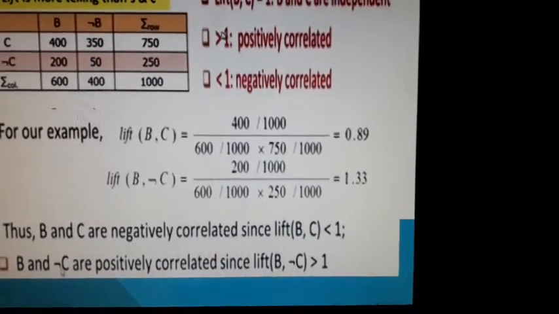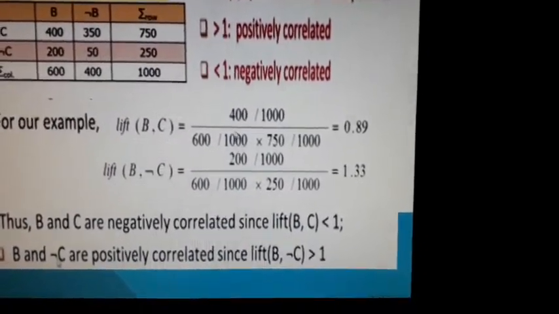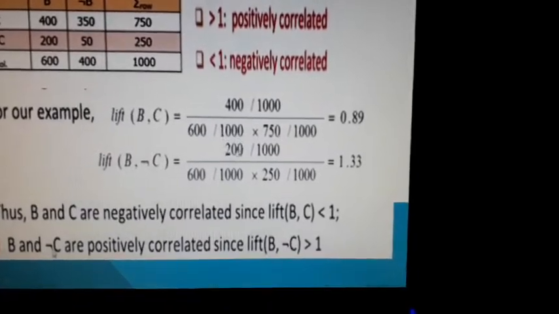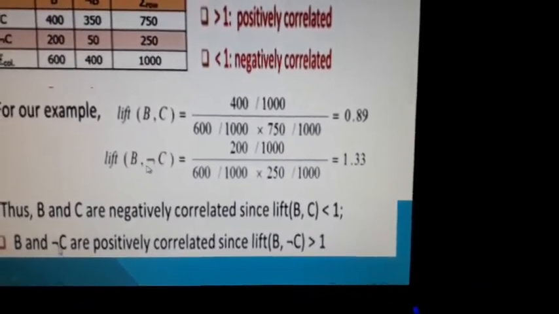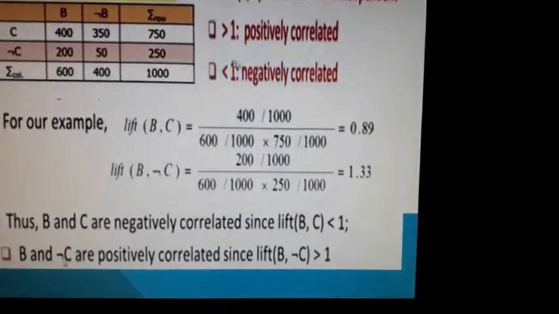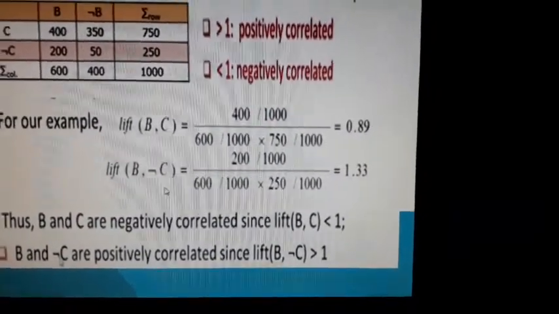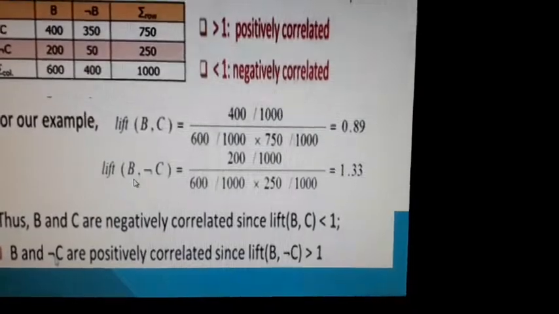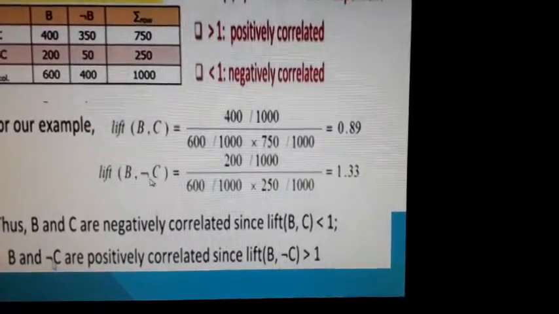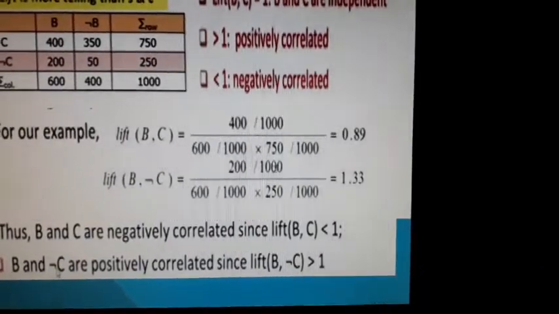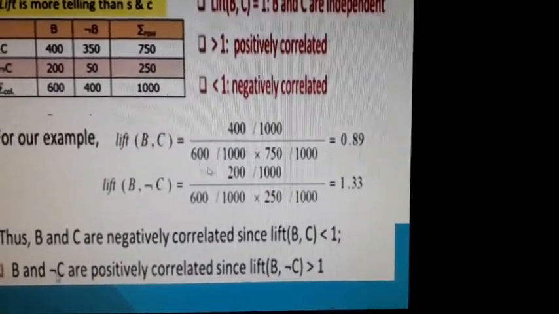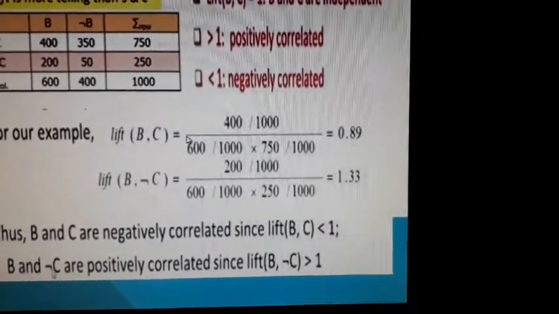So it is positively correlated, which is quite obvious. If this is negative, then obviously if you negate one, it has to be positive, which is what the lift is also telling us: if you increase B, then negation of C will also increase. So that confirms the result of the previous lift.